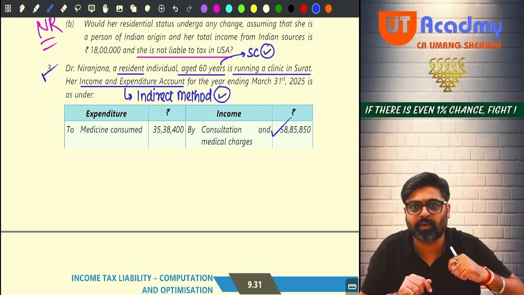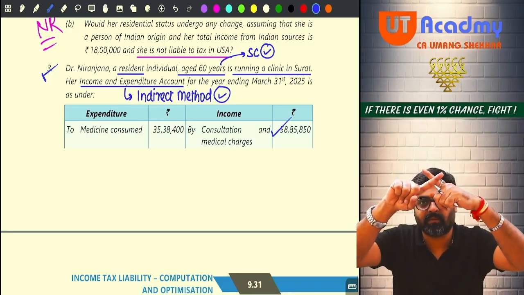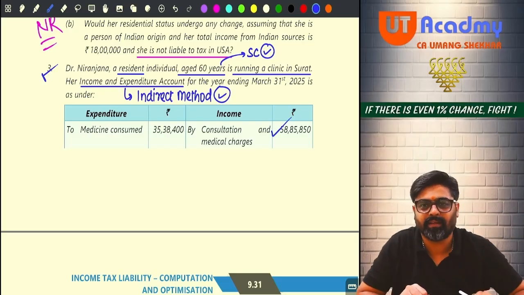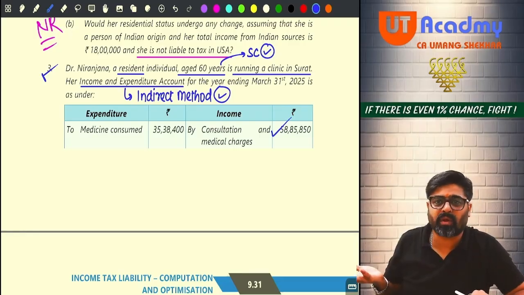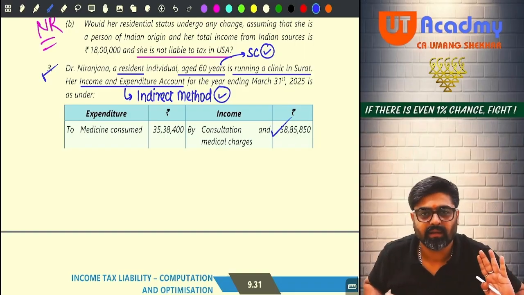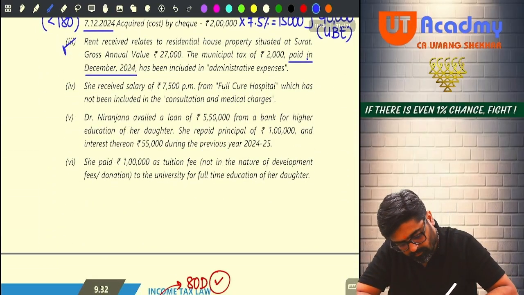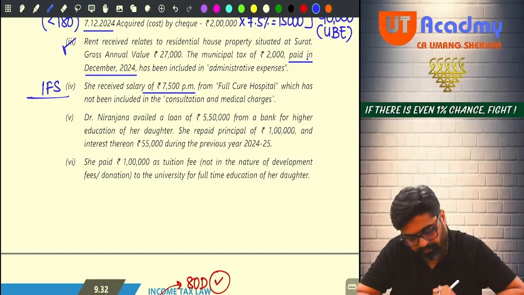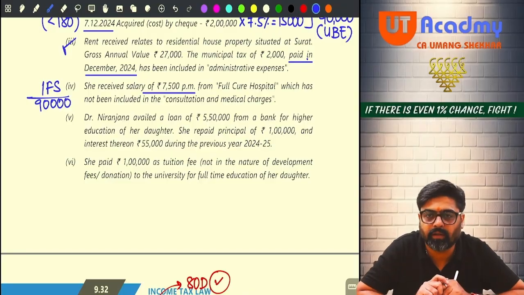If this salary would have been included, we would have to split this into two parts. The salary which is included, not a PGBP income, reduce from profit and then bring it under the head salary. Now, is it included here? No. No need to adjust from profit under PGBP head. Directly we will go and charge under the head salary. Yes or no? So, can I say that this is your income from salary? 7,500 per month into 12, 90,000. Directly you will bring this 90,000 to salary head.